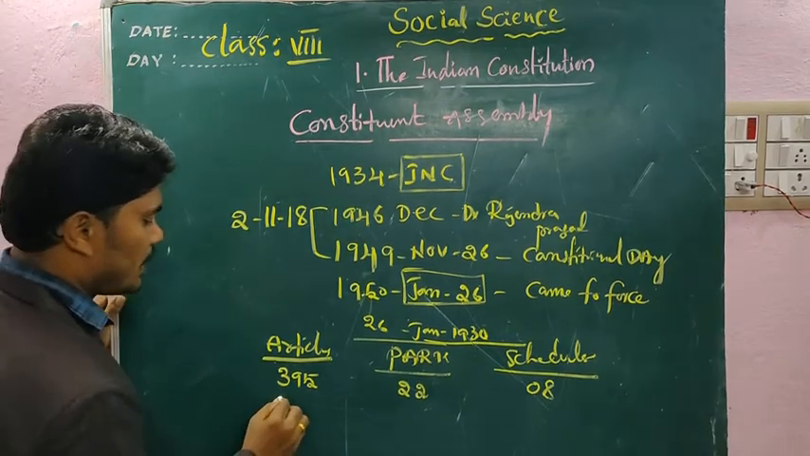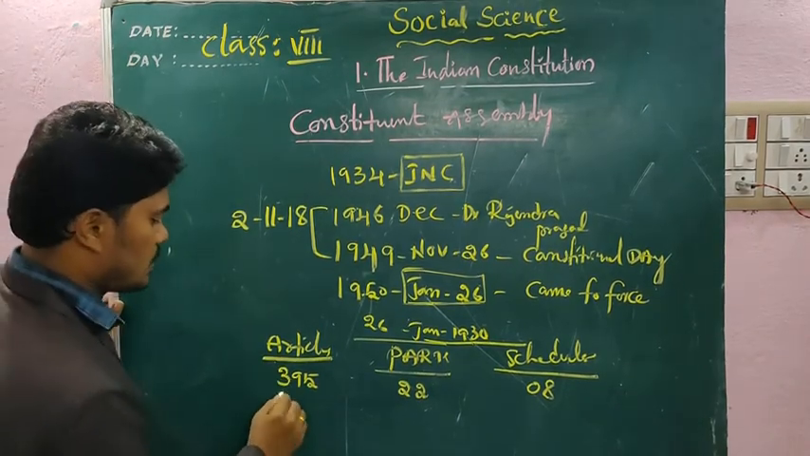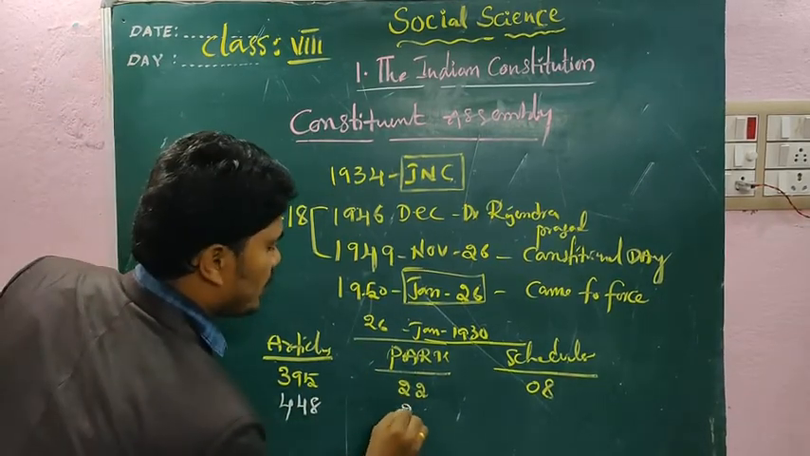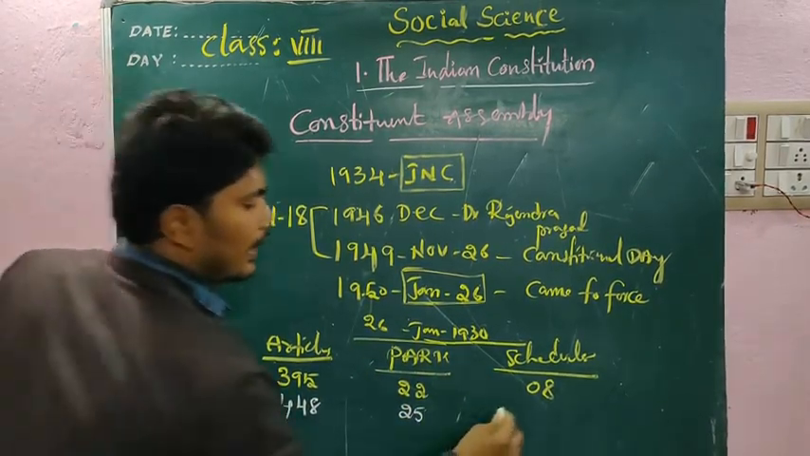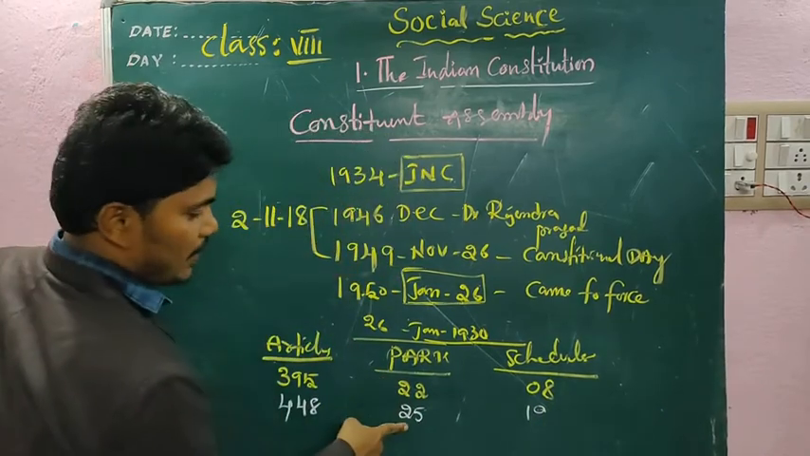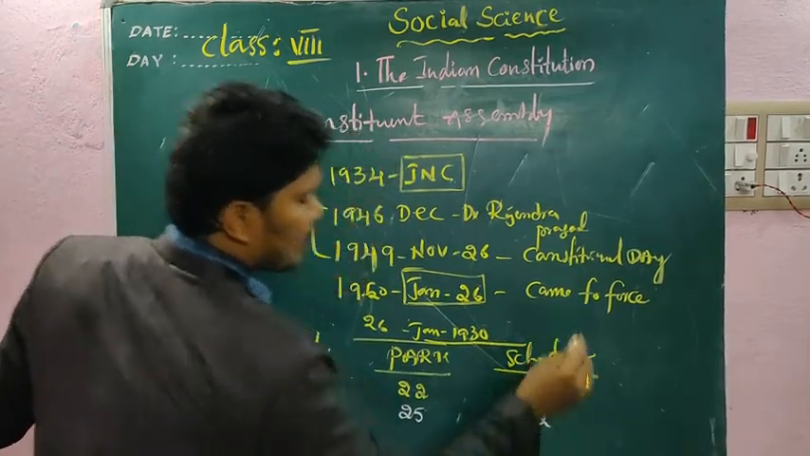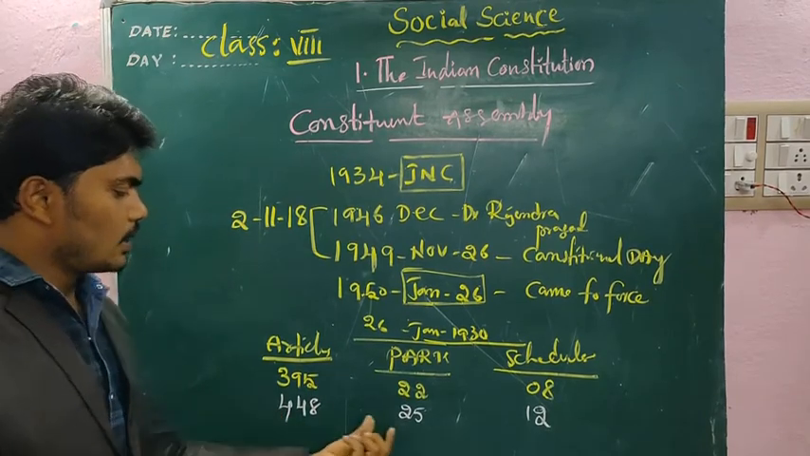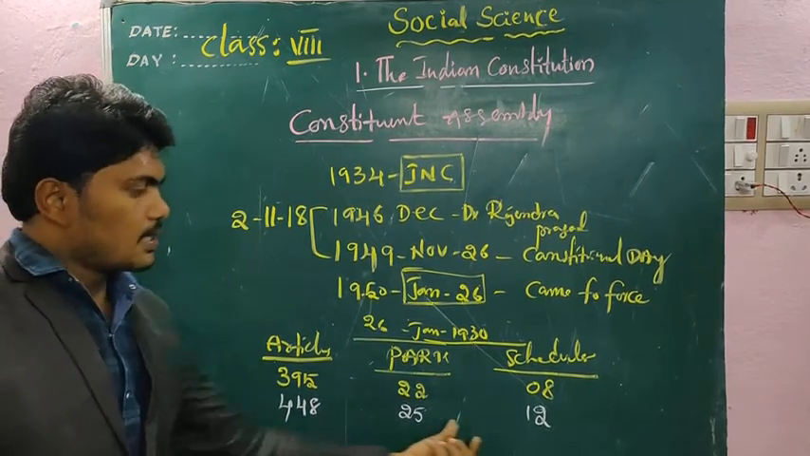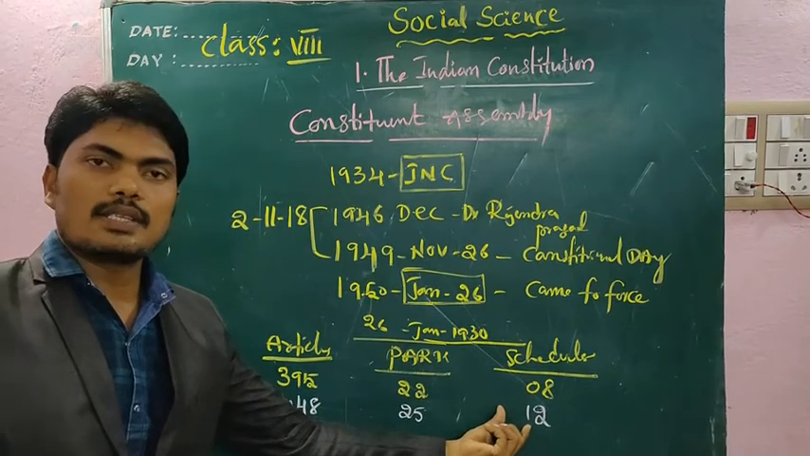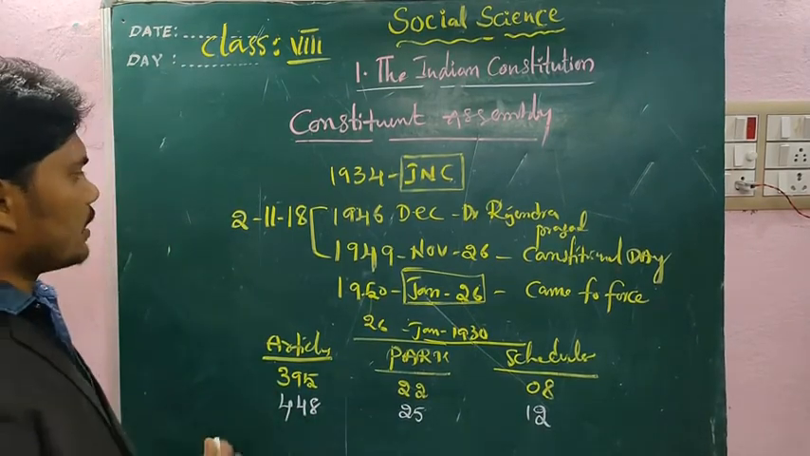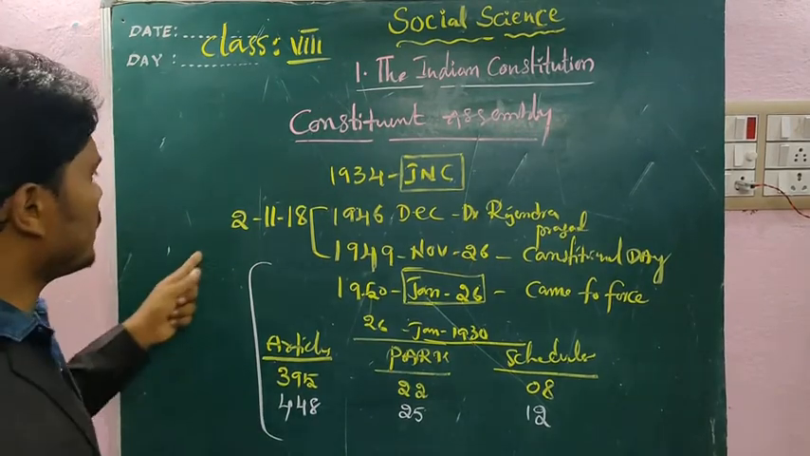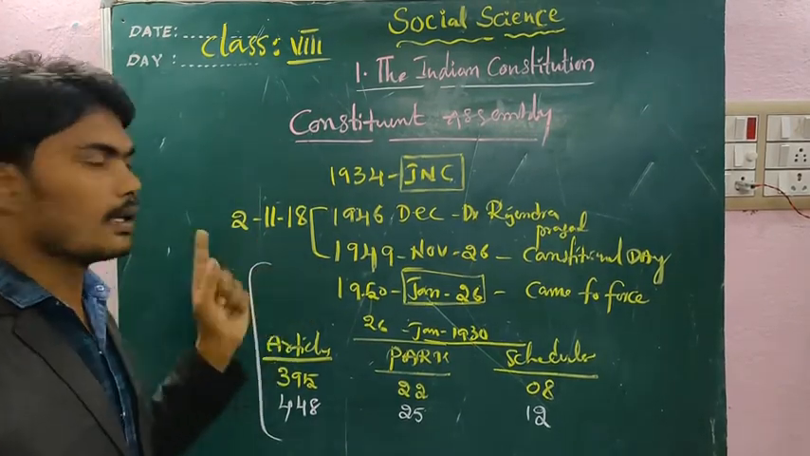At present, how many articles are there inside the Constitution? Yes, 448 articles, 25 parts and 12 schedules. How many? 448 articles, 25 parts and 12 schedules are there. Yes, how many days were taken to draft the Indian Constitution? Yes, 2 years, 11 months, 18 days were taken to draft it.